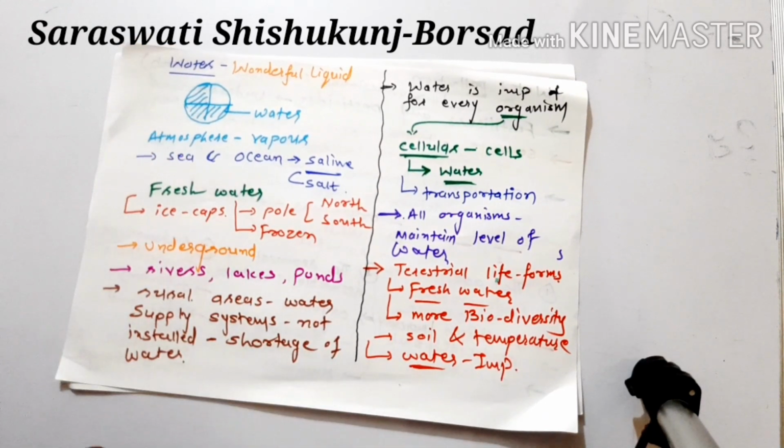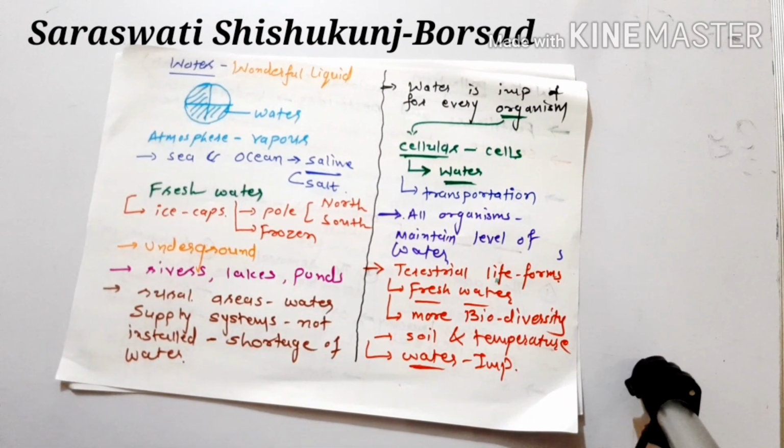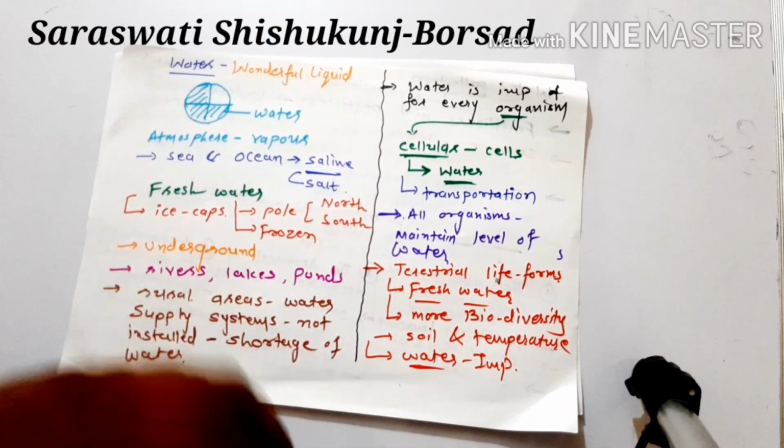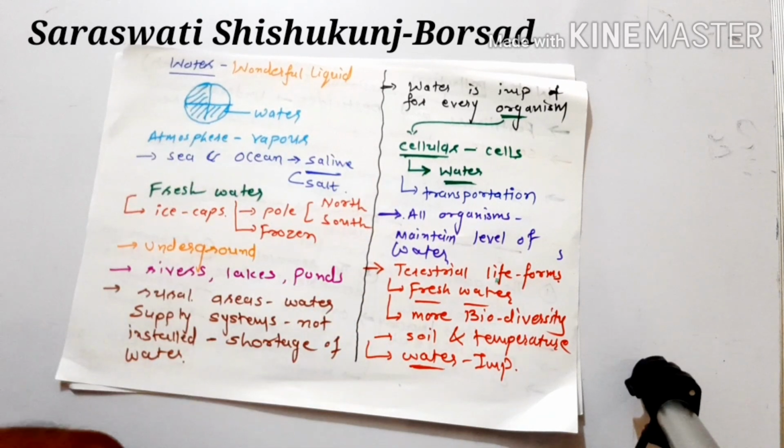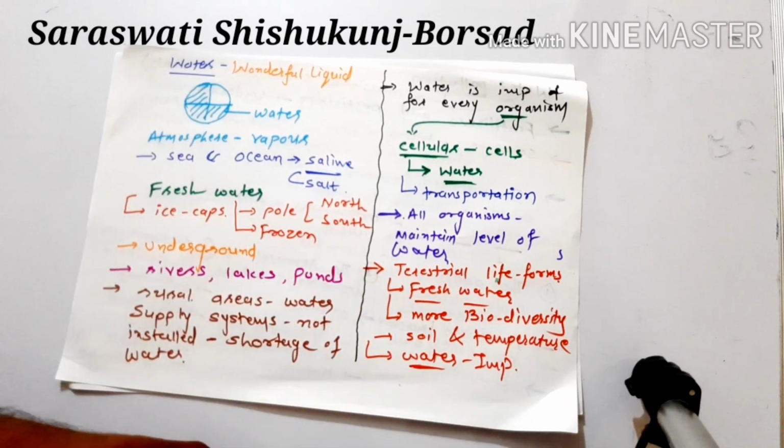Water is very essential because all of the cellular processes, the transportation of nutrients from one point to another in our body, are very necessary, and all those processes are done in a medium of water. So all of the organisms maintain the level of water in their body, right? Terrestrial life forms require fresh water, and where there is fresh water there will be more biodiversity.